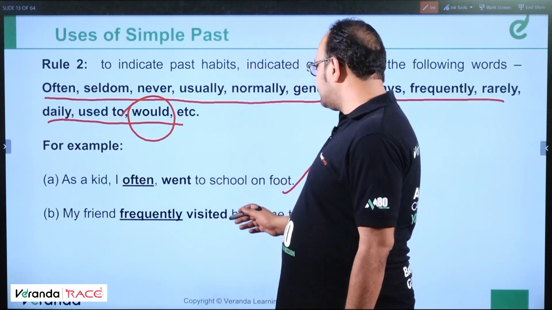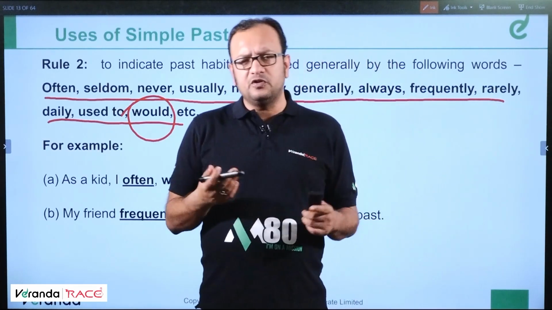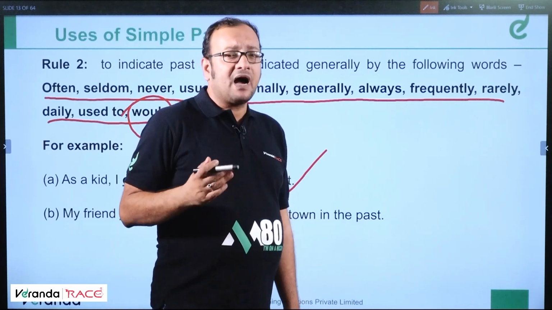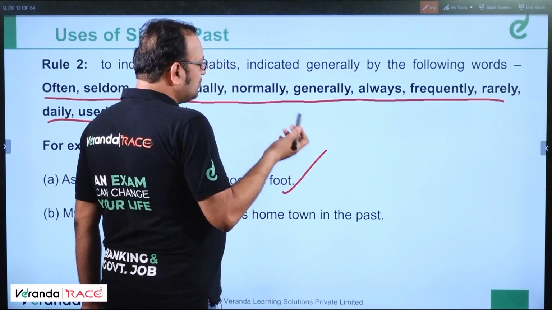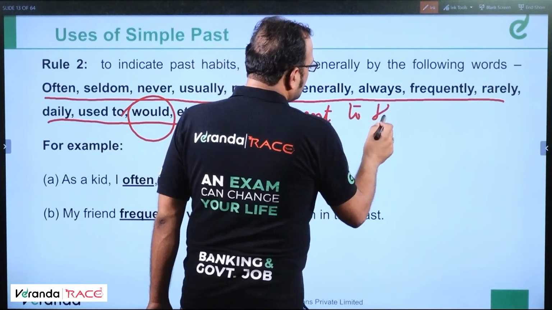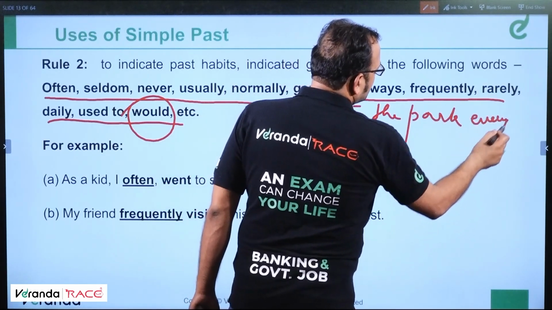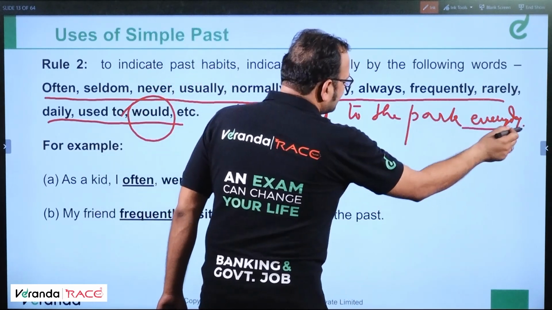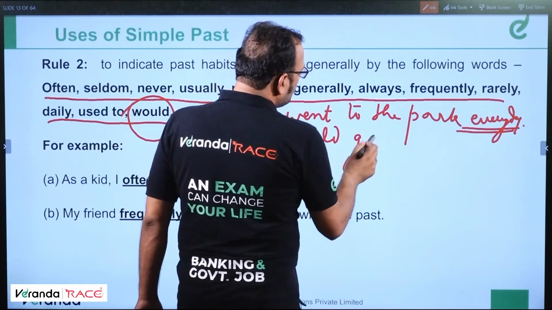My friend frequently visited his hometown in the past. So first tip of the day, I'll give you 3-4 tips. First tip of the day would be, if you have to write a past habitual action, suppose a student writes, I went to the park every day. So this is incorrect. If you have to say every day, which is a habitual action, I would say I would go to the park every day.